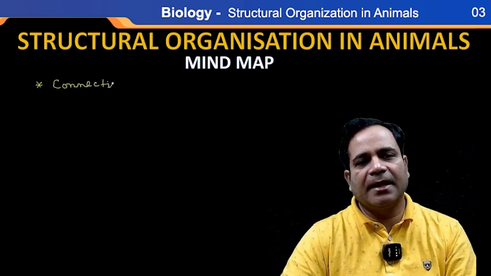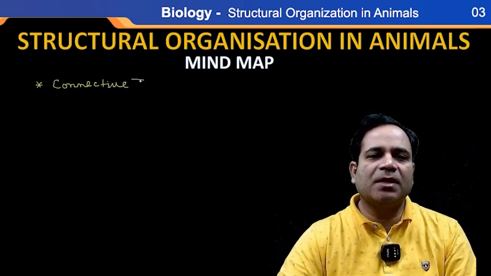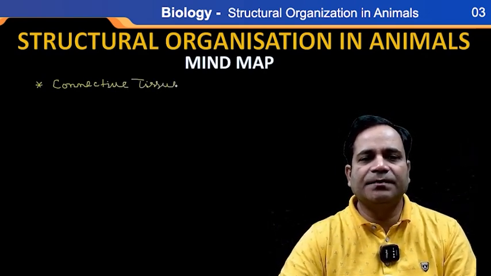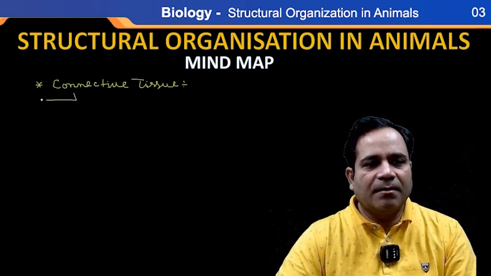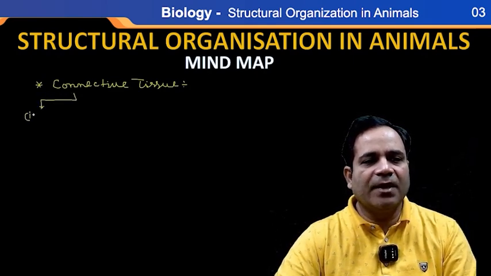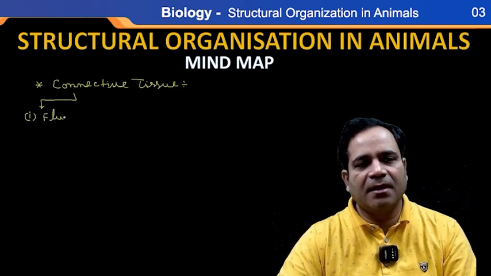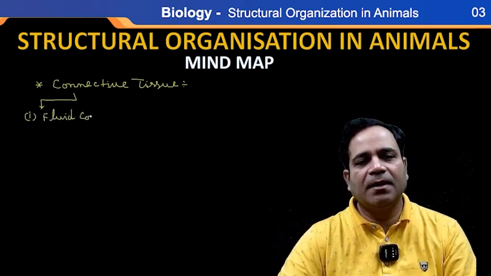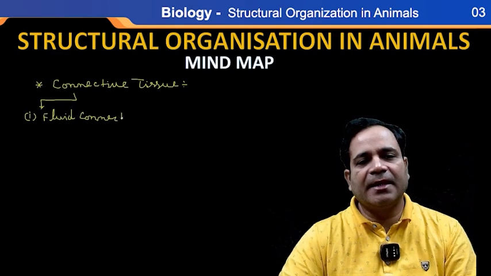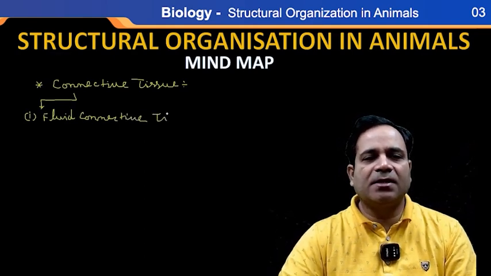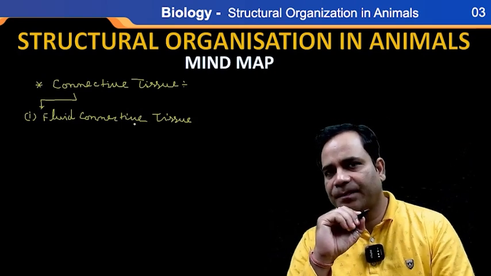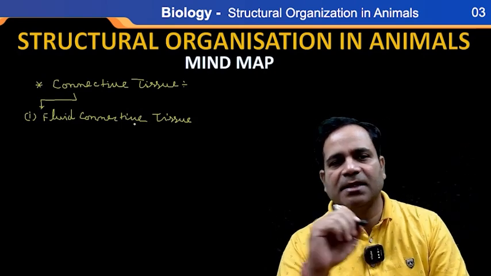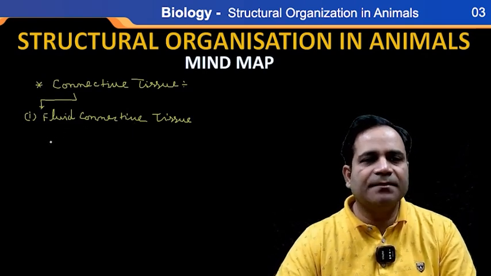See here, connective tissue. First I'm going to classify this connective tissue. Number one here is what? Fluid connective tissue. See what I'm writing here? Fluid connective tissue, my dear. So if I'm saying fluid connective tissue, what does it mean? Let's see first.